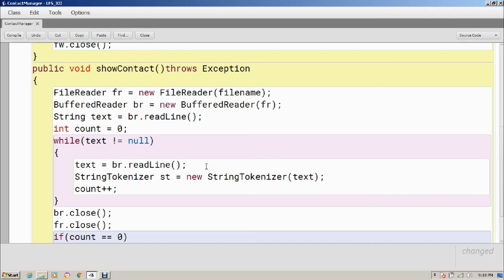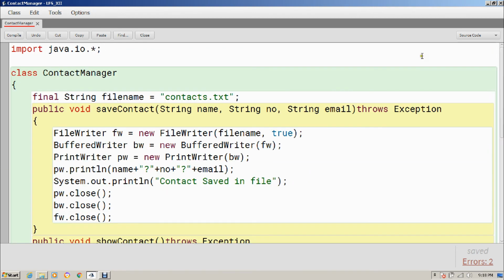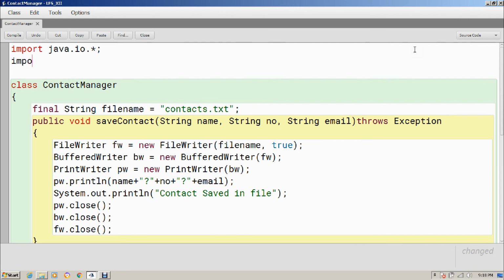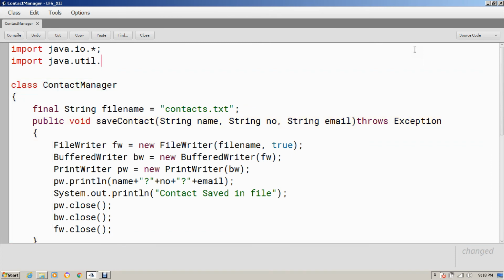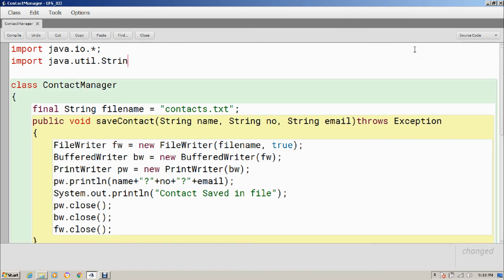We know every time text is going to change, but the delimiter here is the question mark. So according to question mark I am going to split it. Of course I have to import java.util, so that I will do here. So import java.util.StringTokenizer.